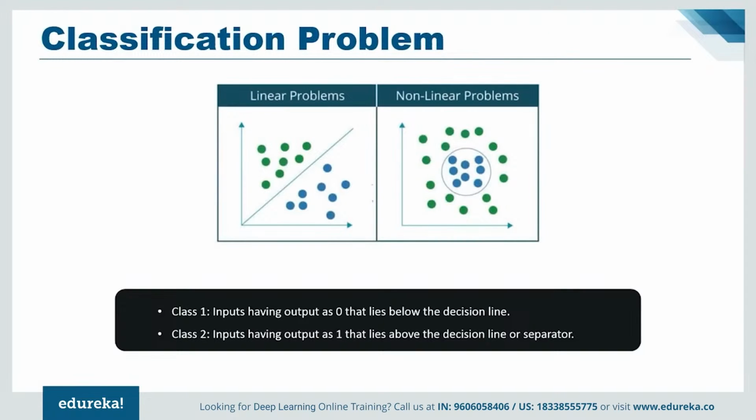Now, one can categorize all kinds of classification problems that can be solved using neural networks into two broad categories. One is linearly separable problems, and the second is non-linearly separable problems. A problem is said to be linearly separable if you can classify the dataset into two categories or classes using a single line, for example, separating cats from groups of cats and dogs. On the contrary, in the case of non-linearly separable problems, the dataset contains multiple classes and requires a nonlinear line to separate them into their respective classes.